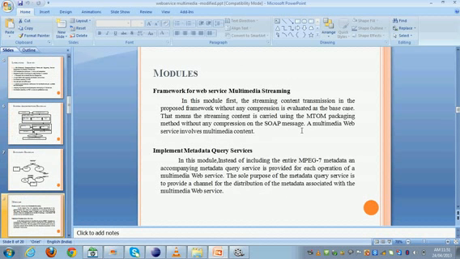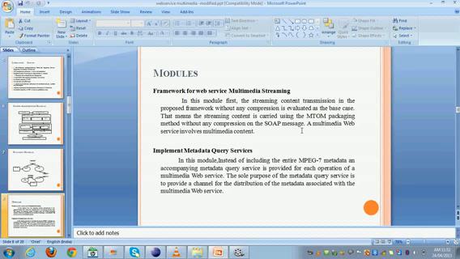These are our modules. Our project consists of 4 modules. The first module is a framework for web service multimedia streaming. In this, the MTOM packaging is used. MTOM is Multimedia Transmission Optimization Mechanism. MTOM is nothing but the data is transmitted in the form of binary digits, zeros and ones.